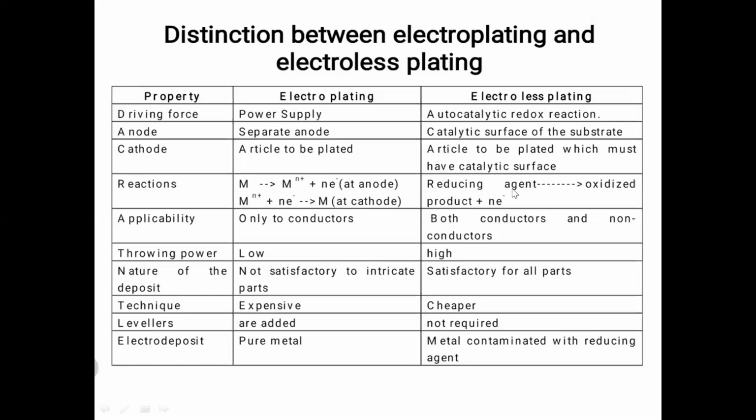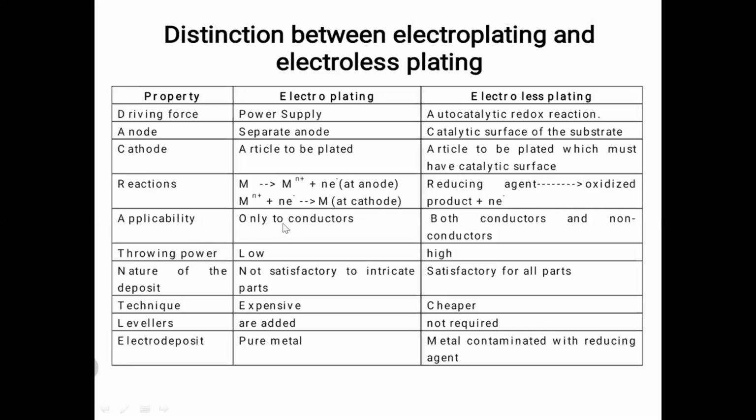Whereas in electroless plating, both the anodic and cathodic reactions take place at the surface of the substrate. Here we are using a reducing agent. The reducing agent reduces the substances present in the solution, and during this process, the reducing agent itself gets oxidized. During this oxidation, electrons are released. The liberated electrons are accepted by the metal ions present around the substrate and get reduced to the respective metal. This metal gets deposited over the substrate. So both anodic and cathodic reactions take place at the surface of the substrate.